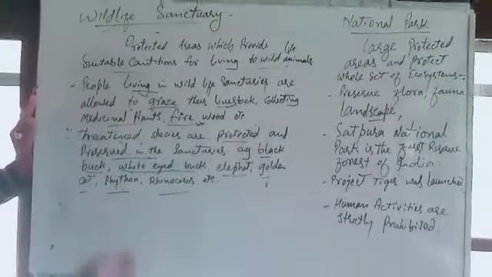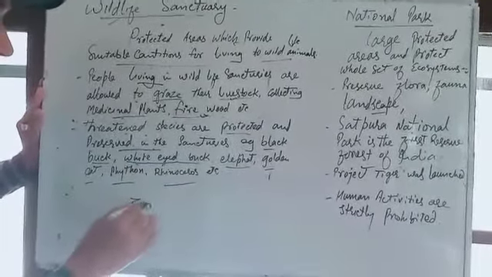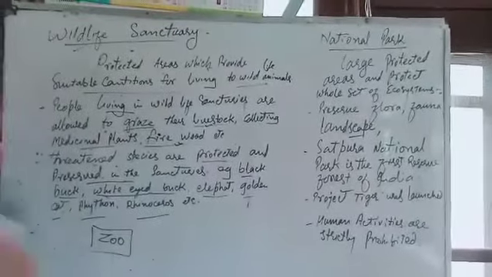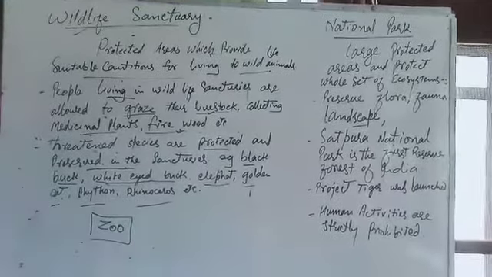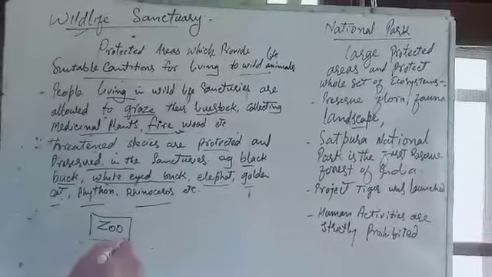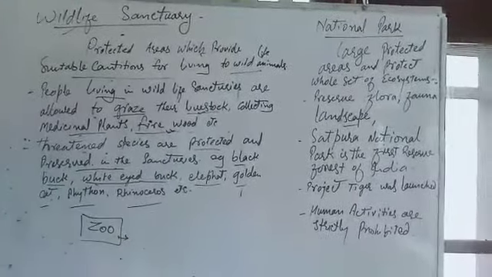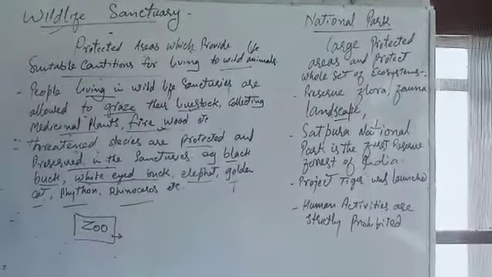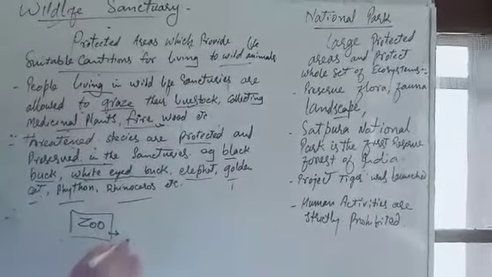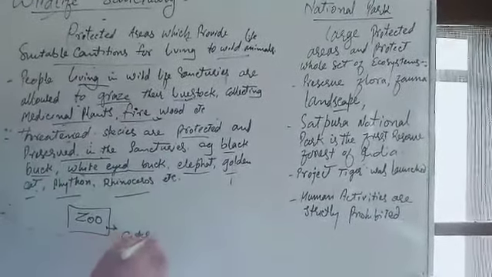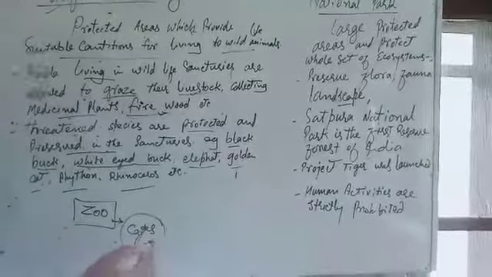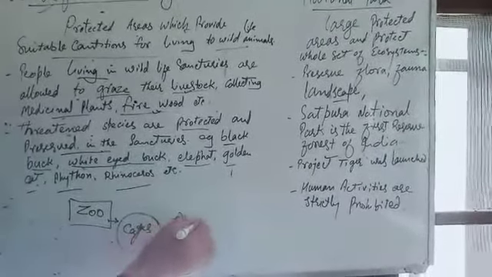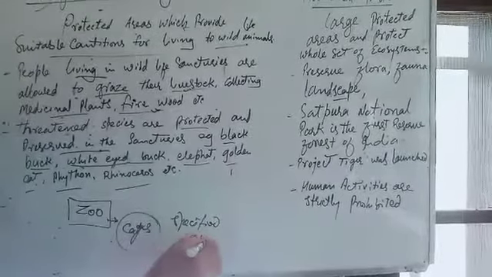You might have heard about a zoo, or someone among you might have visited the zoo. What is a zoo? Actually, it is also a protected area, but it is a man-made large area in which the animals are protected in cages, or you can say in specified areas.